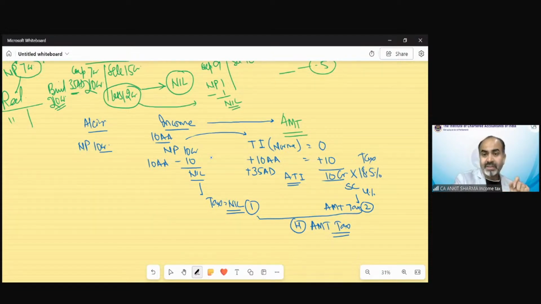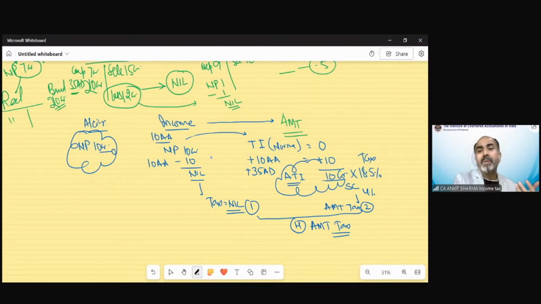So in that case, of course, your AMT liability would be higher, and we can say it would be almost equal to the accounting profit. Almost. It's not always that it would be the same. But your accounting profit and your AMT profit are going to be near close to each other. So in that scenario, what will happen? You have to pay a tax. And suppose in this case, your tax liability is 2 crore rupees.